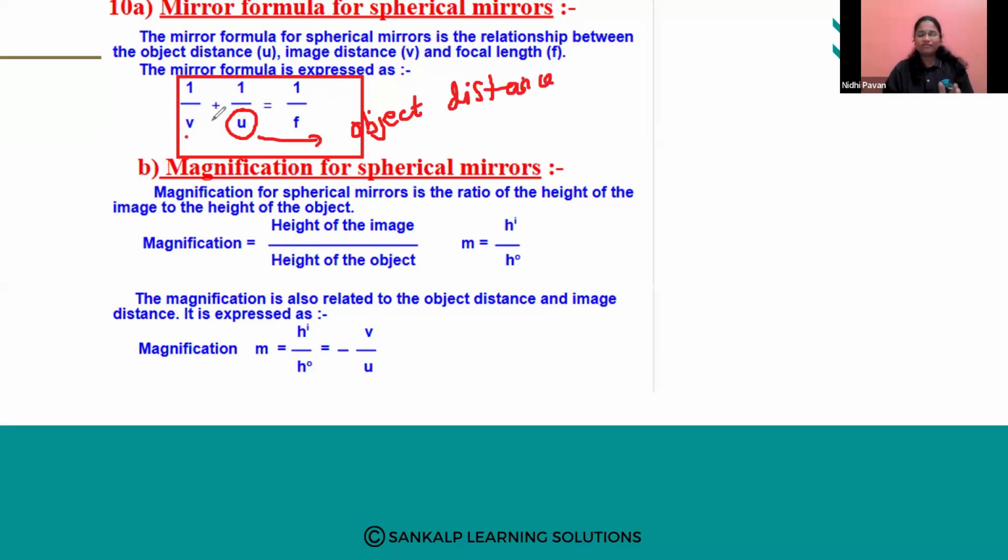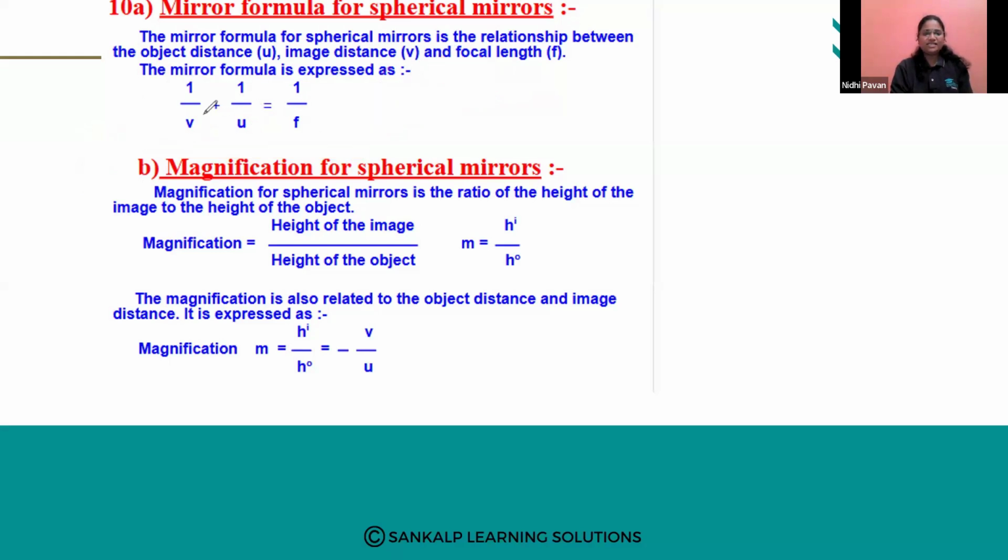V means image distance, the distance of the image from the pole of the mirror. Okay. And F, what do you mean by F? It is nothing but our focal length. That is the distance between F, that is principal focus, and the pole. So the mirror formula gives the relationship between object distance, image distance, and the focal length.